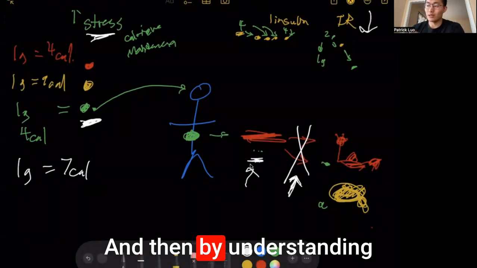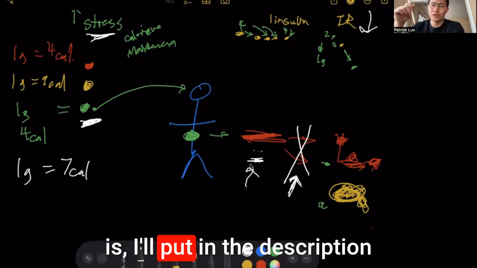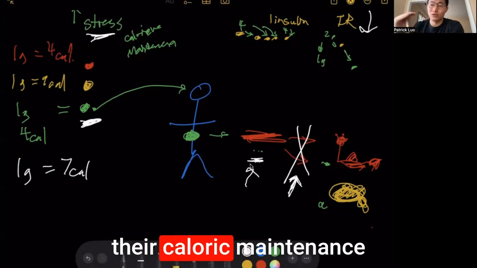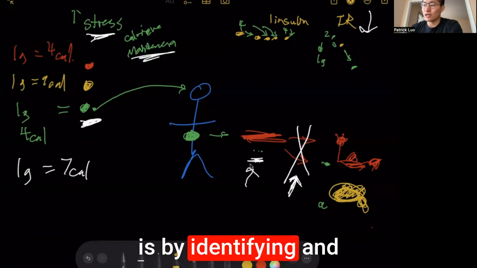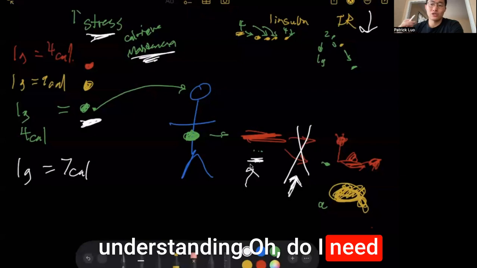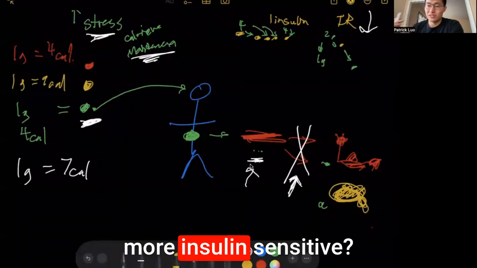And then by understanding what our caloric balance is, I'll put a calculator in the description below to help someone understand what their caloric maintenance is. Identifying and understanding that can help us figure out, oh, do I need to lose more fat percentage so that I can become more insulin sensitive?